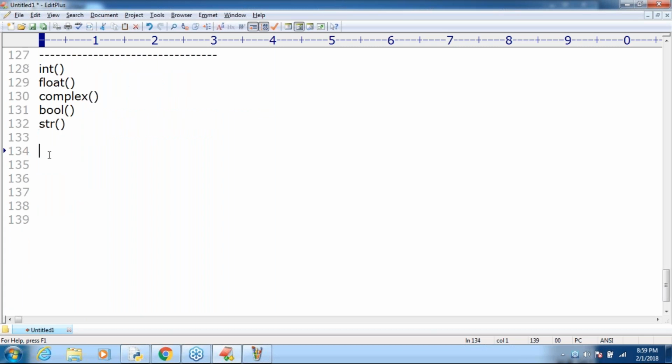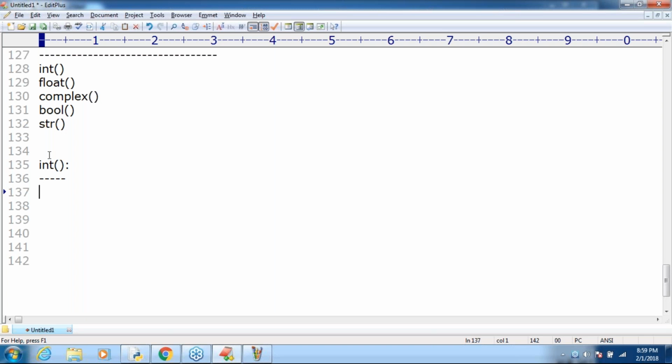What is the first category? Int. Remember that. Here we can use the int function. We can use the int function to convert any other type value to int type. Remember that, any other type value to int type, the int function we are going to use.